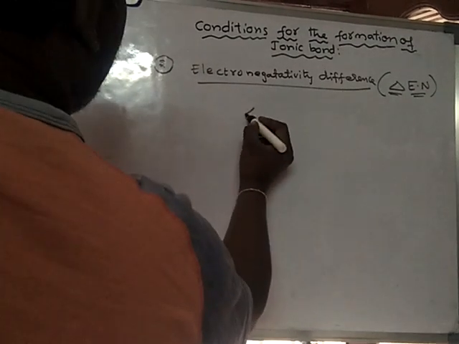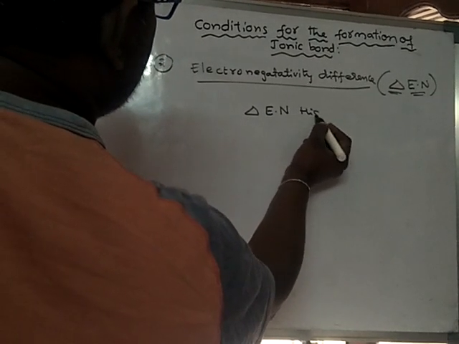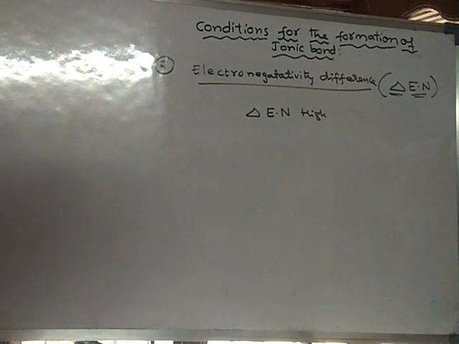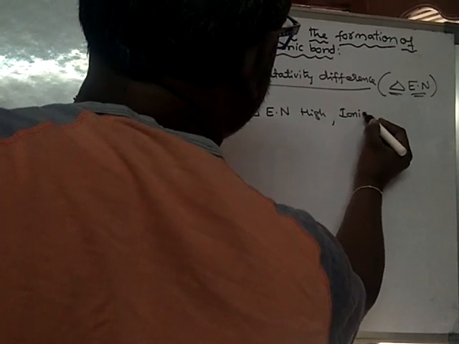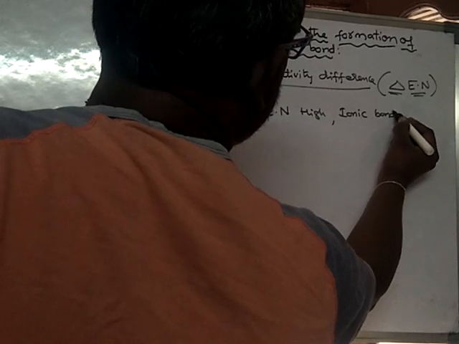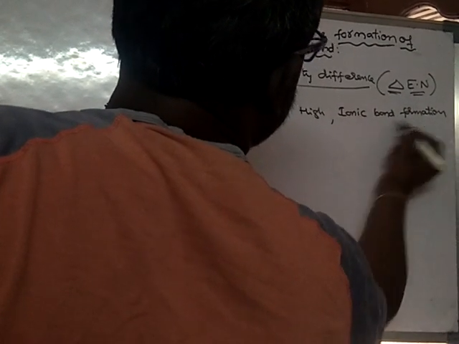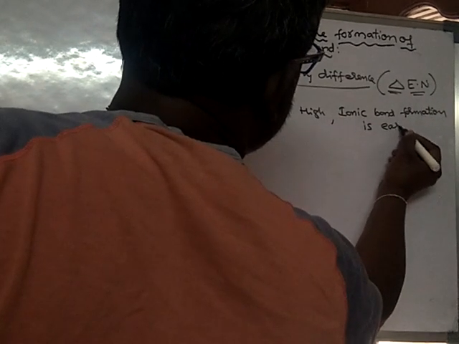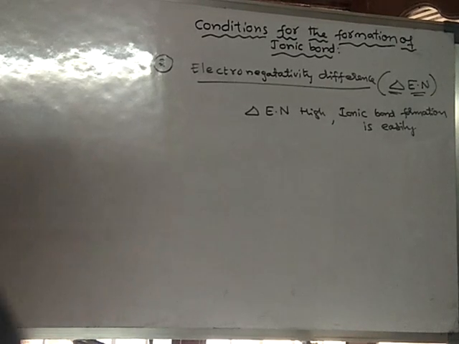See, if the electronegativity difference is high, then ionic bond formation is easy. An ionic bond is easily formed between the atoms.